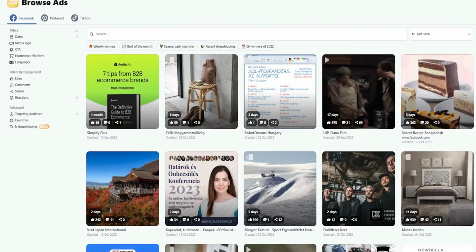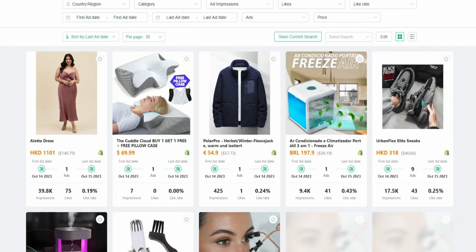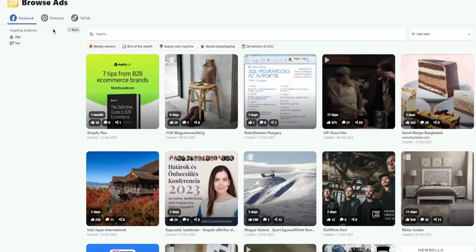I would say you get more originality and variety on Minea, because most TikTok people go with a very certain niche, whereas on Pinterest and Facebook people go with a very different set niche. So you can obviously go with different niches and different variety of products and originated products, and skyrocket your dropshipping from there as well. And the fun thing is that you can also choose a certain targeted audience, which you can't choose in Pipiad. So I would also give Minea a plus point for that.